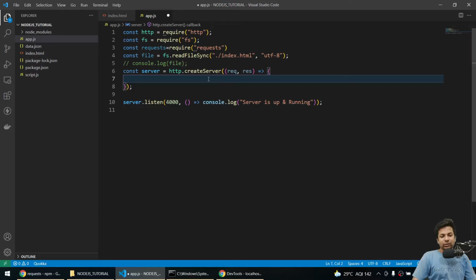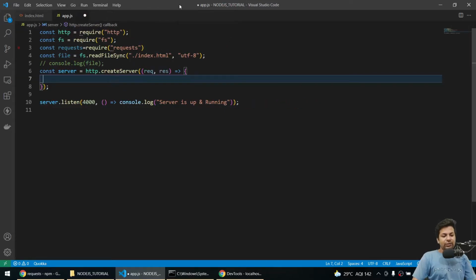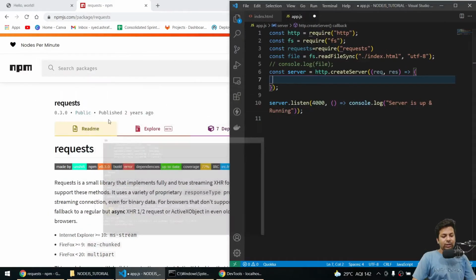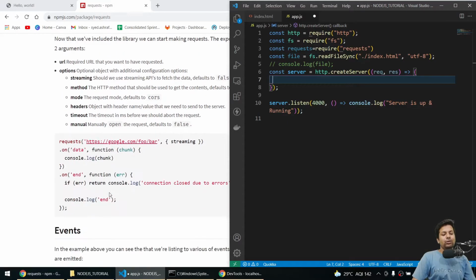Now here I'll request the API first, get the data, then we'll see what we have to do in the file. They have shown us how to do that, so that's why we use these node packages, because we don't have to code it from the start, they have done it for us.